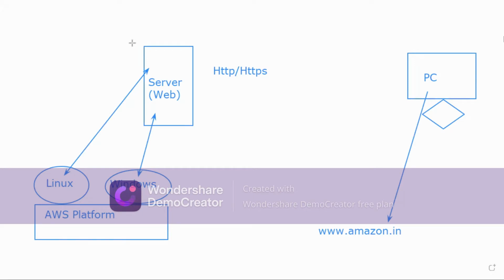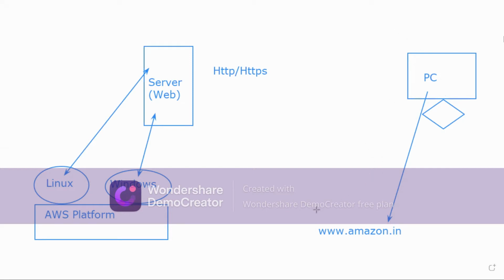Okay. So again, I'll repeat, if there is anyone in this session who knows about Linux well, then you can try on Linux, but I'll try to show it to you very clearly on Windows first. Okay. All right. So this is how we are going to do it. Now we are going to configure this web server on this Windows machine with the help of this Amazon.com.